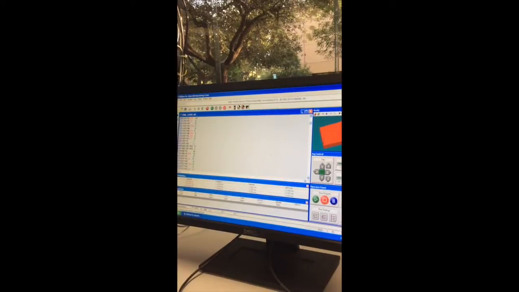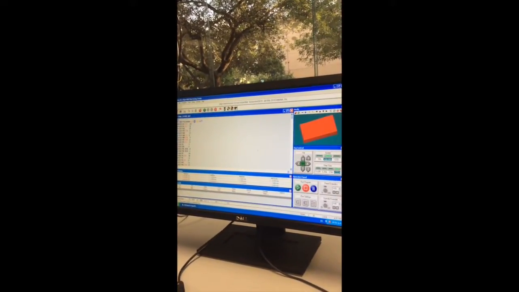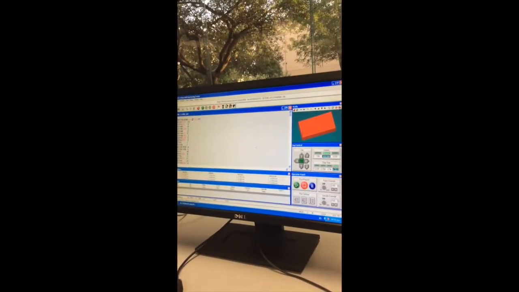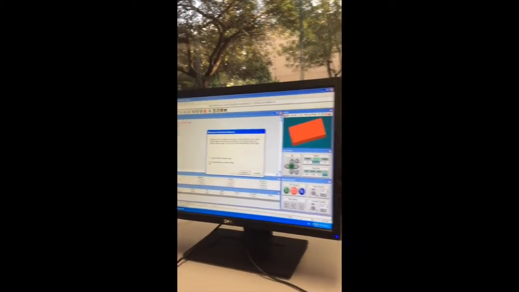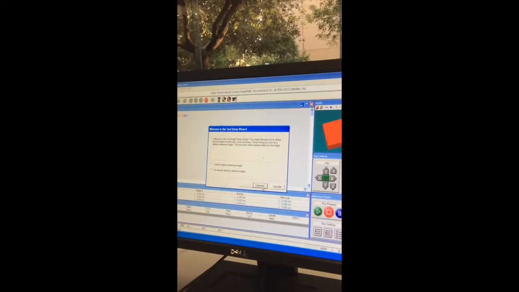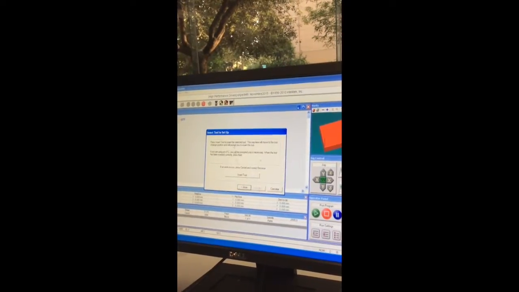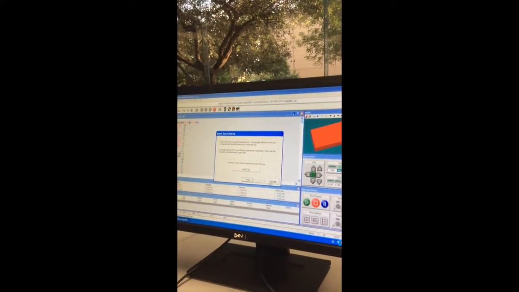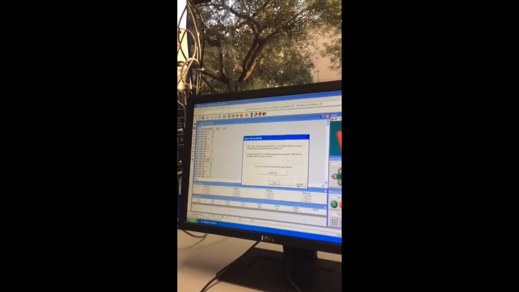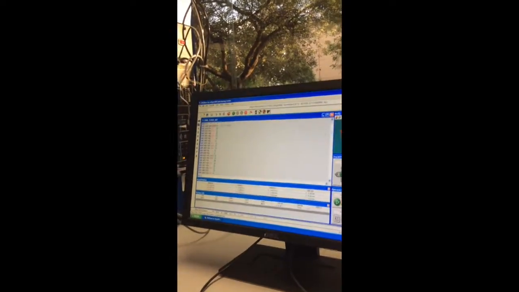Okay. And then if one tool is not correct, we go to Tools, Setup Tool Wizard. There I have already defined a reference height, and select the tool, and then insert tool, and then we complete the process. But in this case we have already checked that, so we cancel it. And now we check our program.